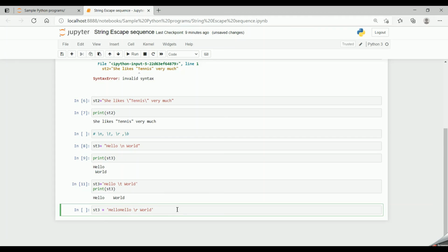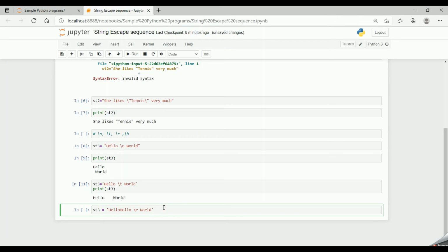So what does carriage return do? When it prints hello, since it has encountered \r, it will overwrite the word world from the starting position.